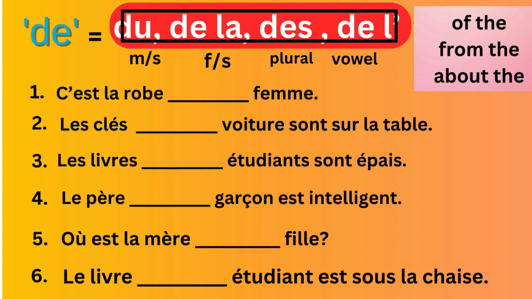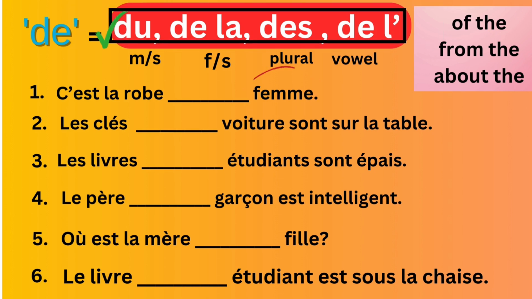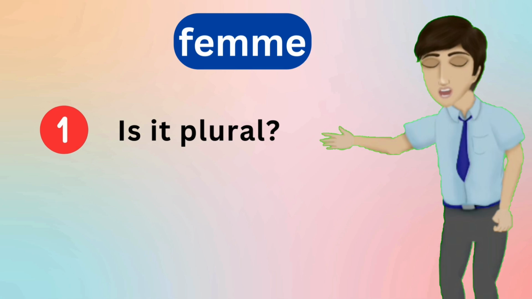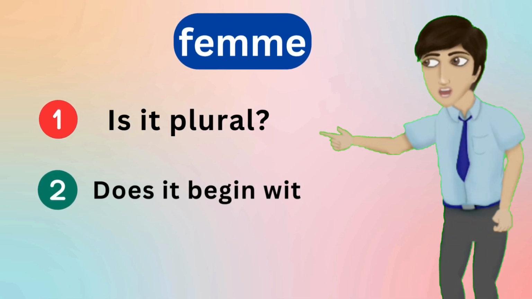Now, you have to select one among these four options. Which will you choose by looking at the word next to de, femme? Note that femme is feminine singular. Again, follow the same rule I explained in the previous video. First, check femme. Is it plural? No, it is not plural. Does it begin with a vowel? No, it does not begin with a vowel.